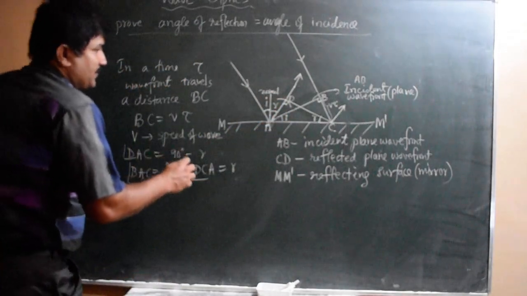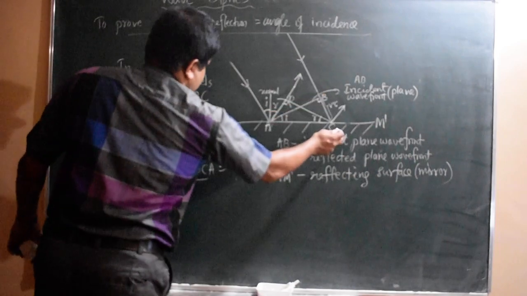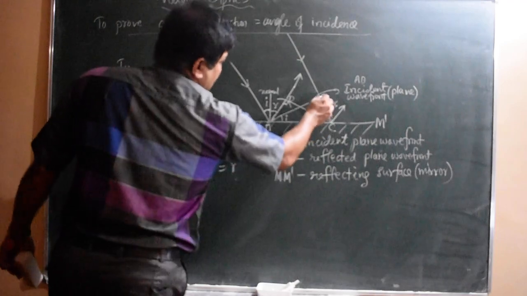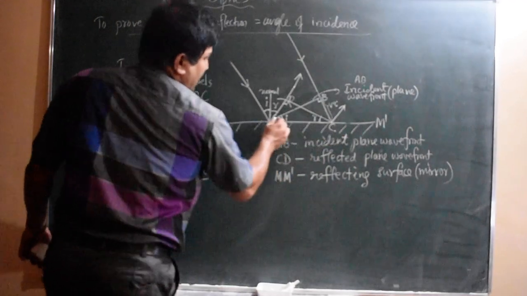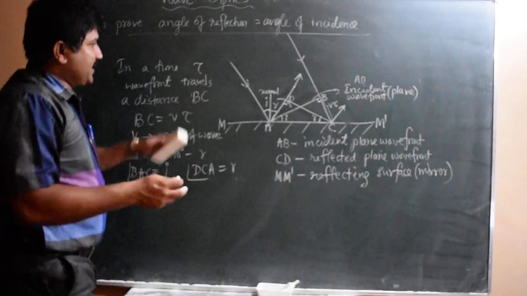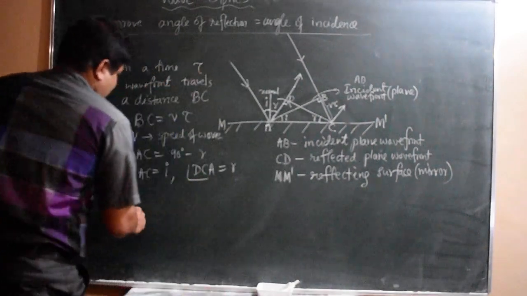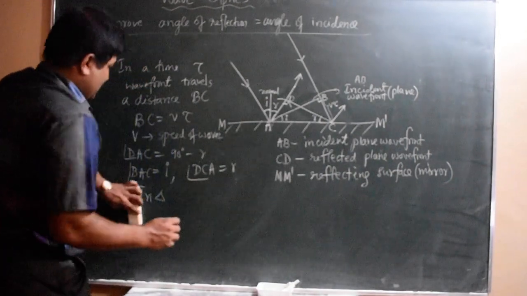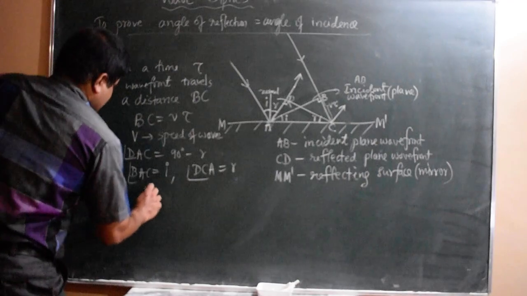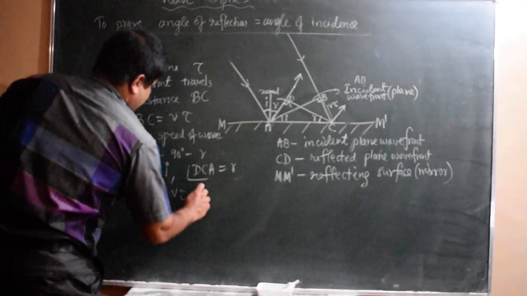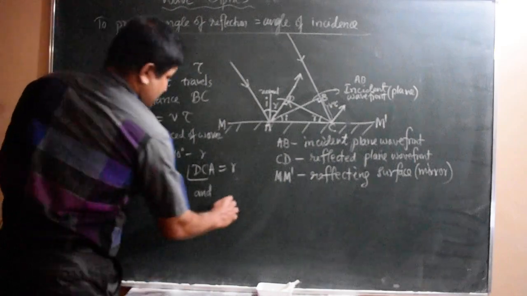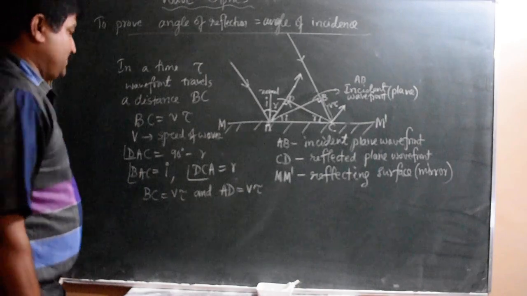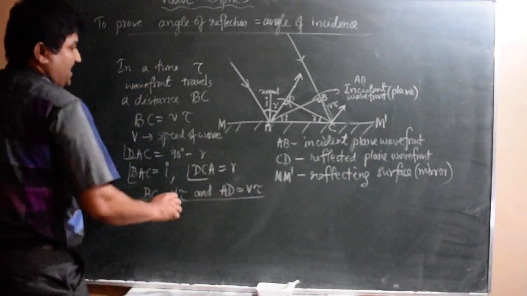So in a time tau light travels from B to C, and in the same time light travels from A to D. Therefore the time taken by the light to travel from B to C and from A to D is the same, that is tau. In the figure, I can write BC equal to V tau, and also AD is V tau. This is what we can understand from the figure.